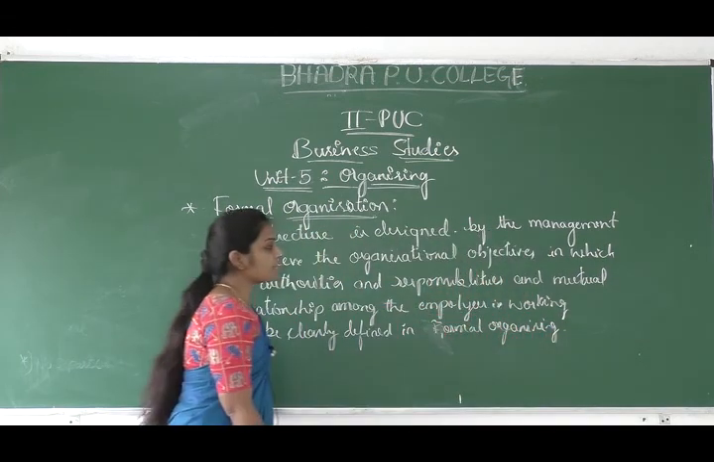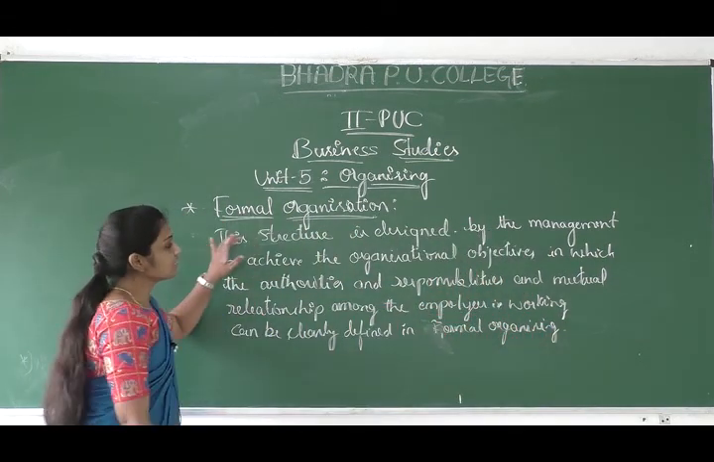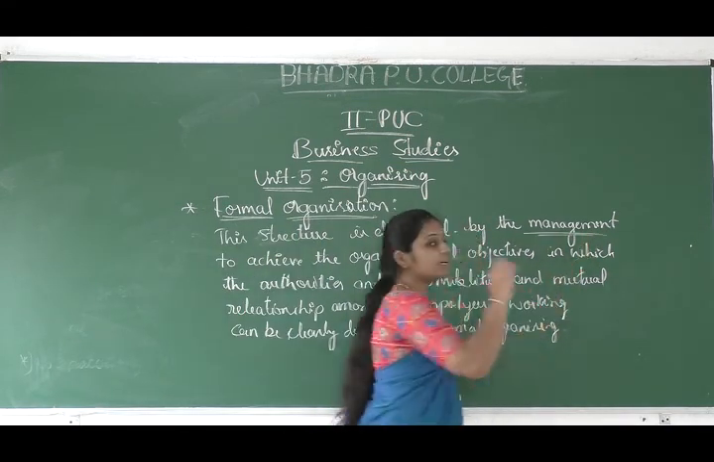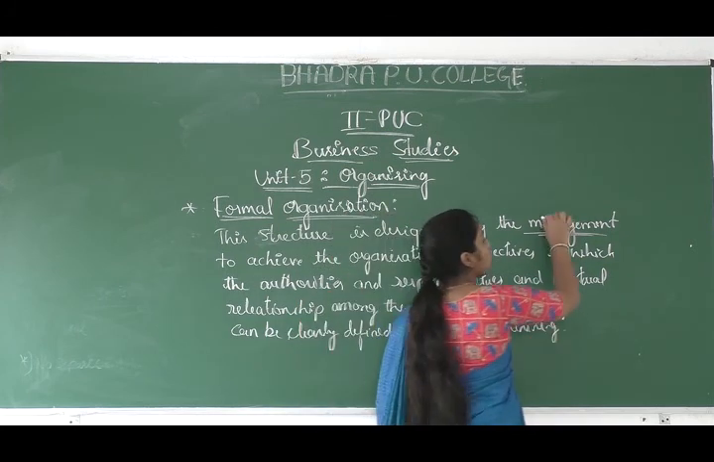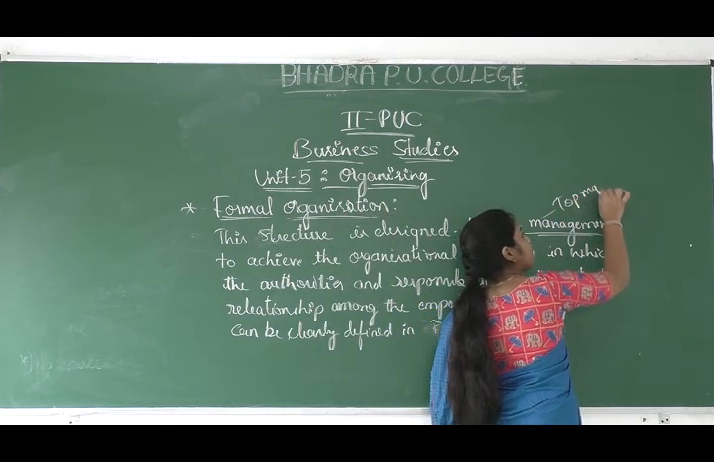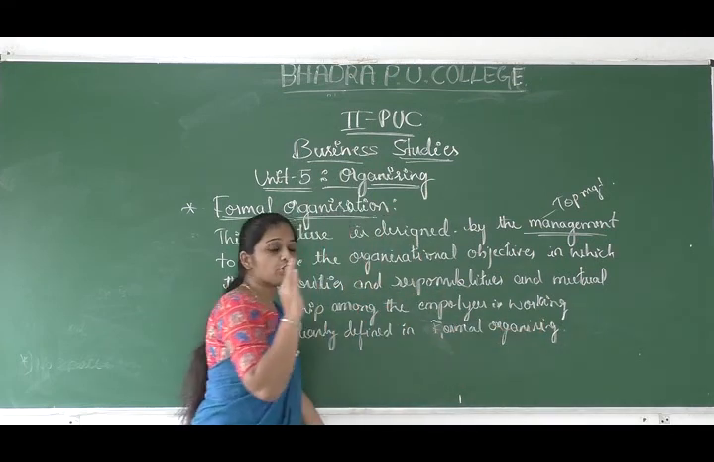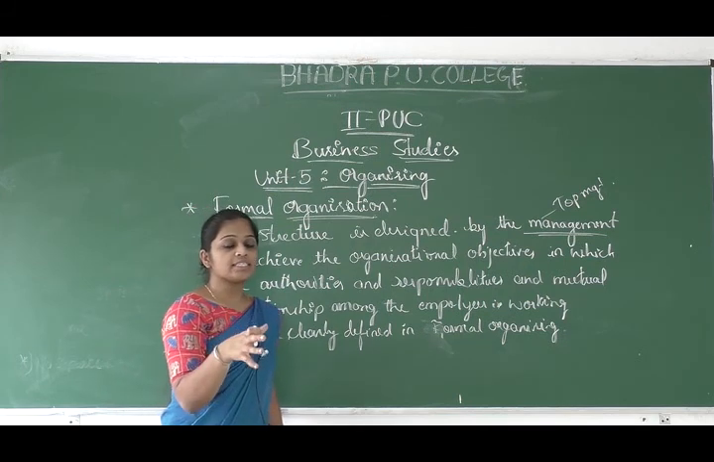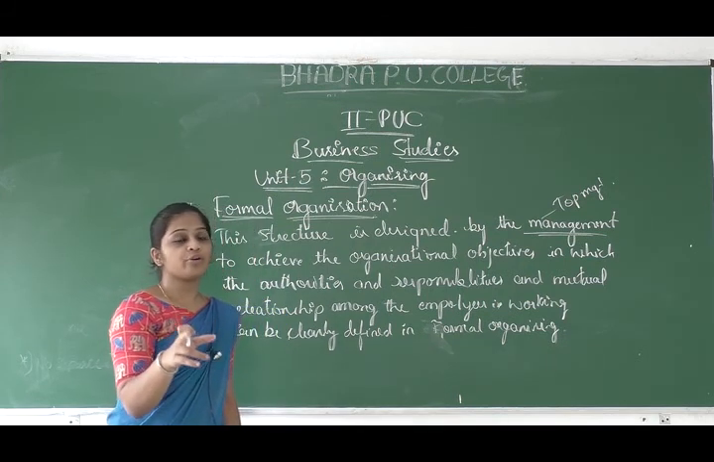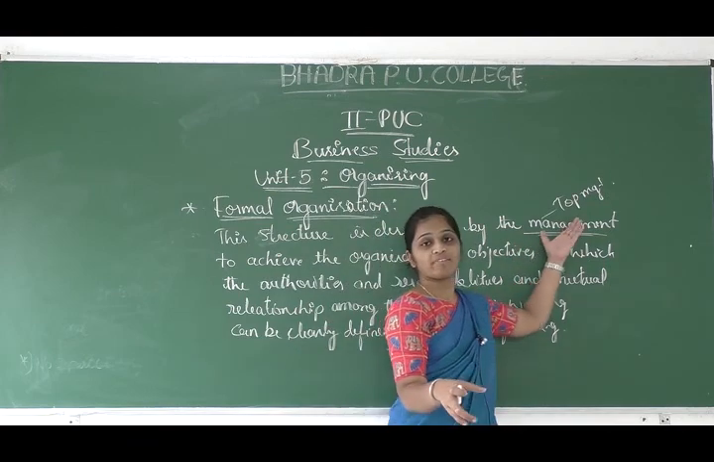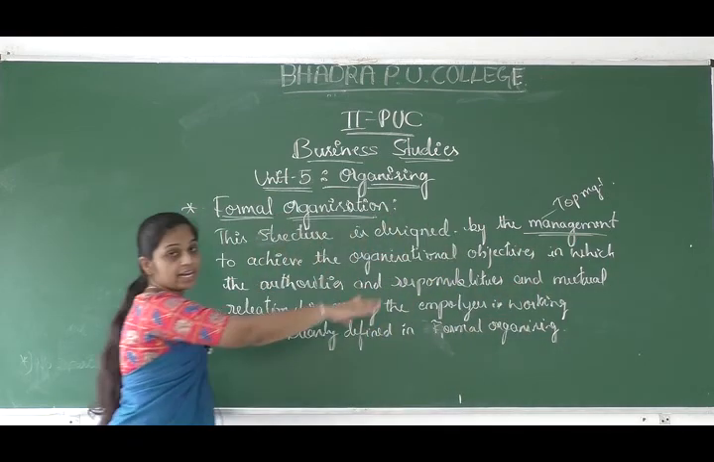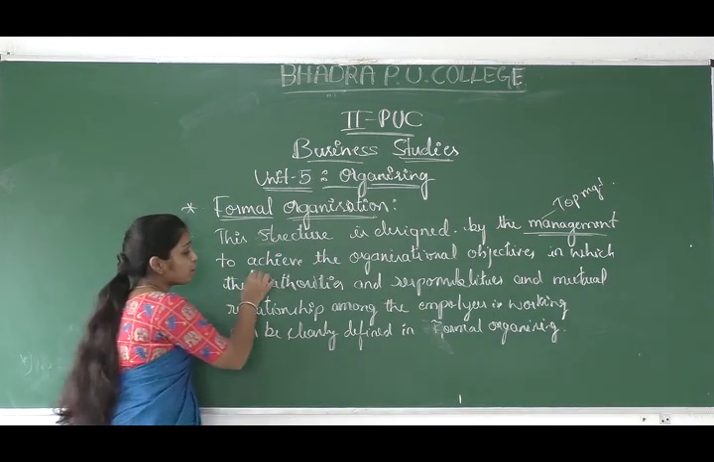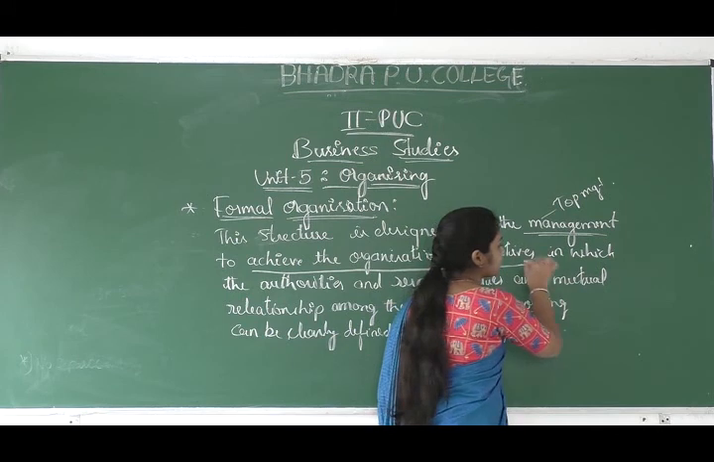So in formal organizing, it is a structure which is designed by the management. Here the management is nothing but the top level management. Usually the top level management decides the organization structure. So ನಮ್ಮ organization ಅಲ್ಲಿ ಯಾವ structure ಇರಬೇಕು ಅಂತ decide ಮಾಡೋರು ಯಾರು, which is done by the top level management. For what purpose? For the purpose of achieving the organizational objectives.